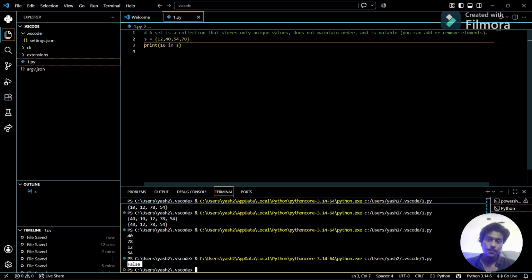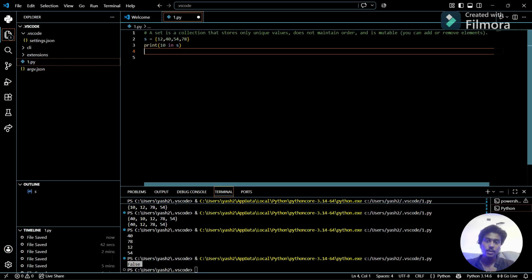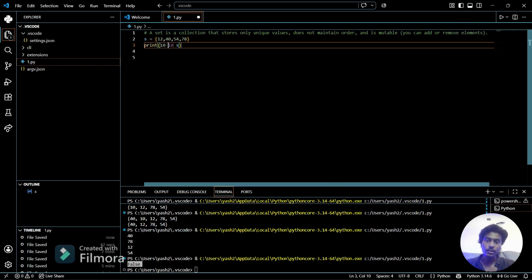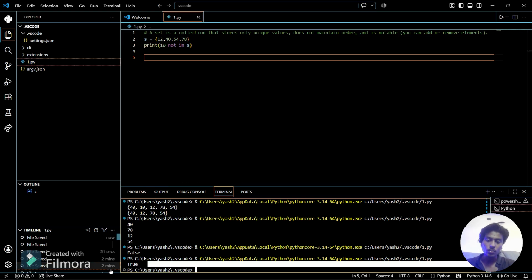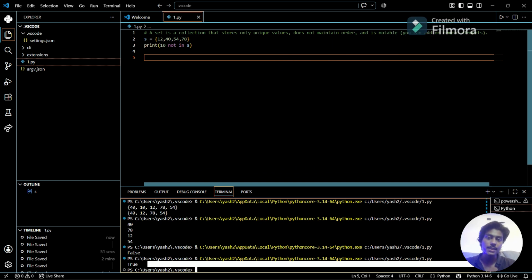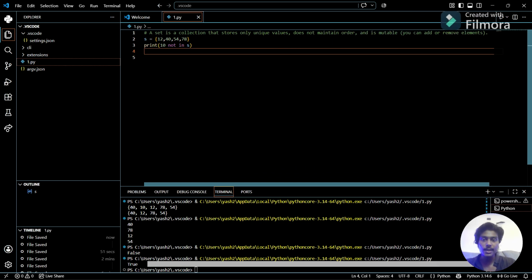It returns false because 10 is not present in the set. If I do 10 not in s, then it will return true. Why true? Because 10 is not present in s, so I am giving the correct statement that 10 is not present in the set.